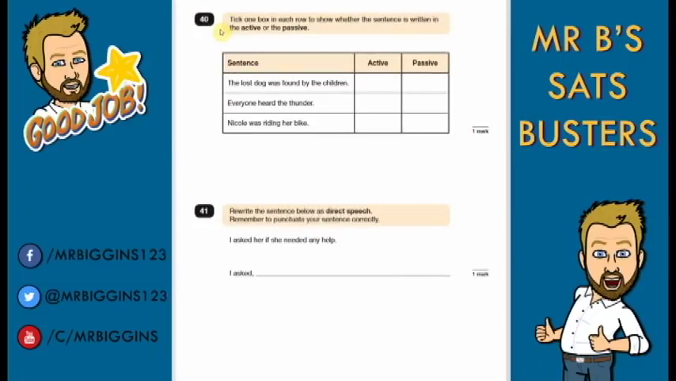Question 40. Tick one box in each row to show whether the sentence is written in active or passive. Now, this is the one people can find tricky.